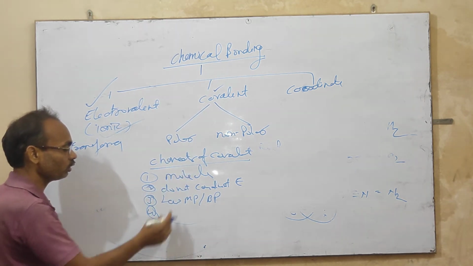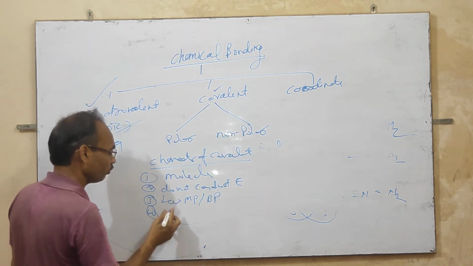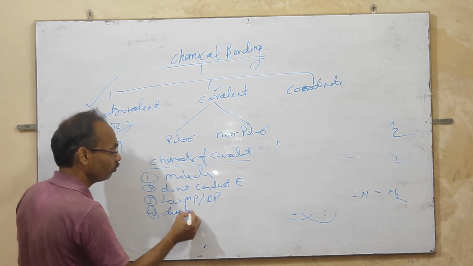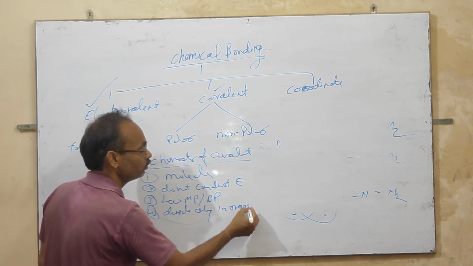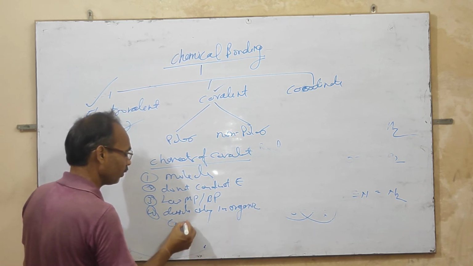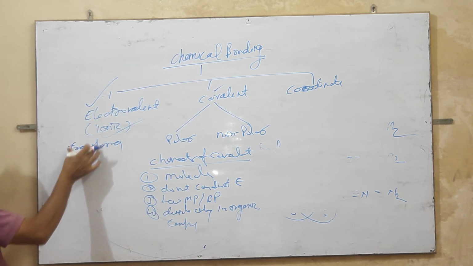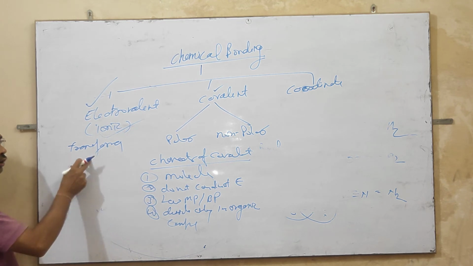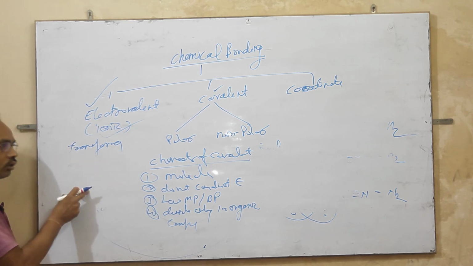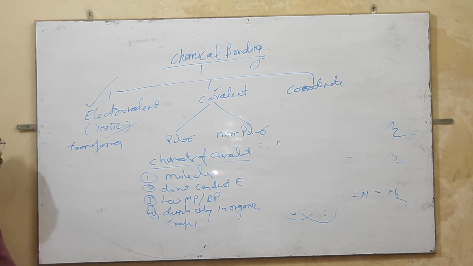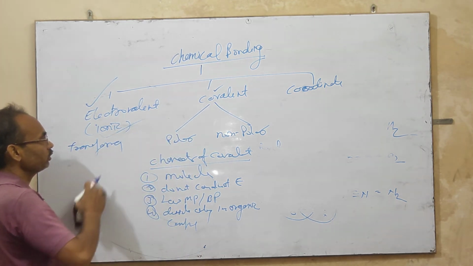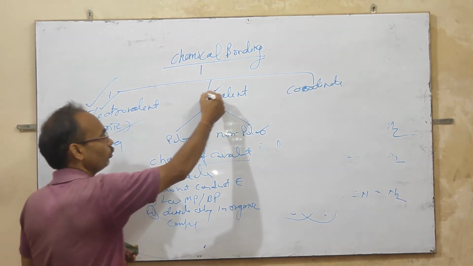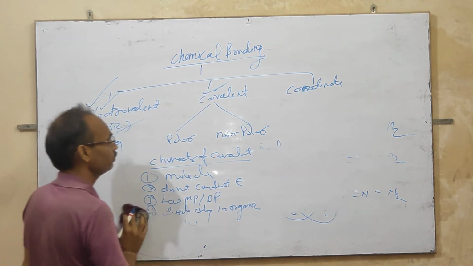Covalent compounds dissolve only in organic compounds, but electrovalent compounds dissolve only in electrovalent compounds or in polar compounds. So this is how electrovalent and covalent bonds have been explained.